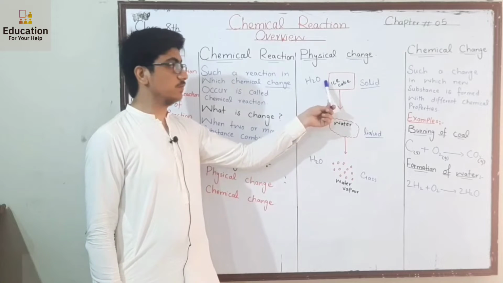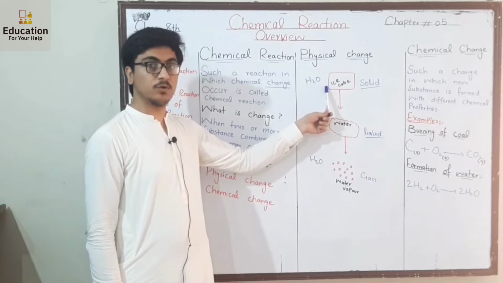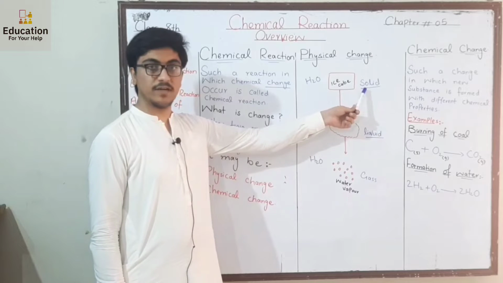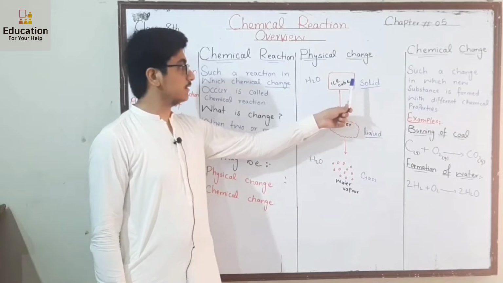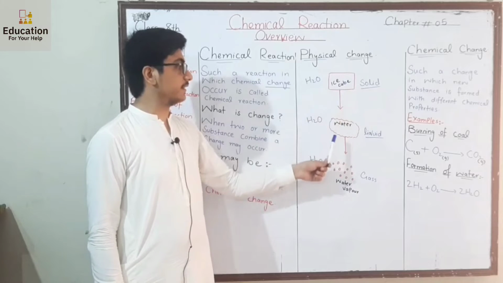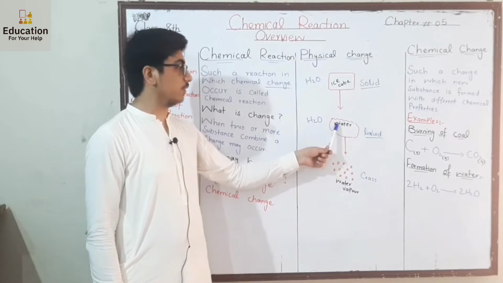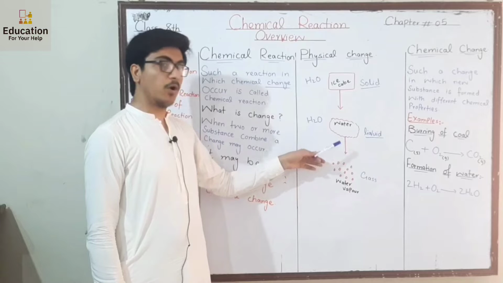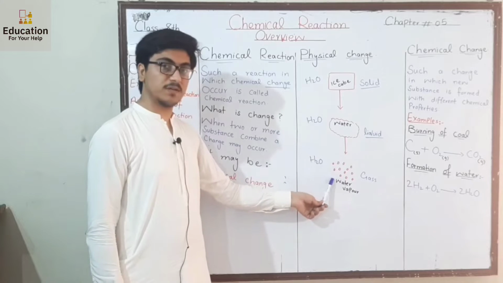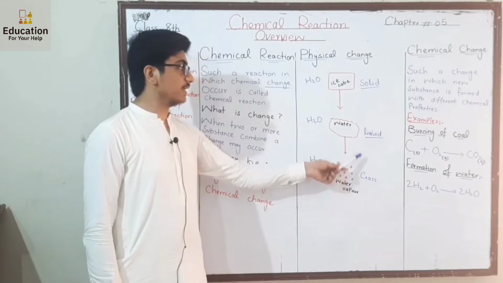We have an ice cube. When we heat it, the ice cube is found in the solid state, which is its physical property. When we give heat it converts into the liquid state, which is water. When we give it more heat, it converts into water vapor, which is a gas state.